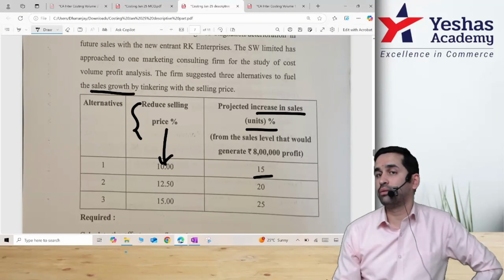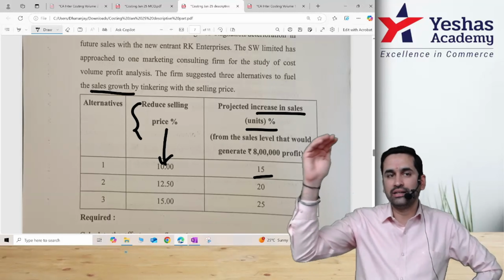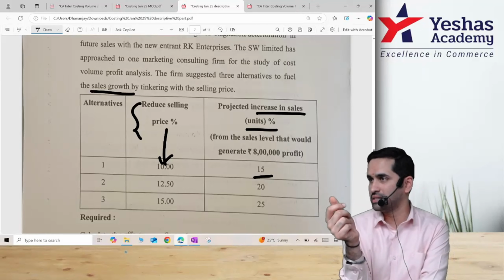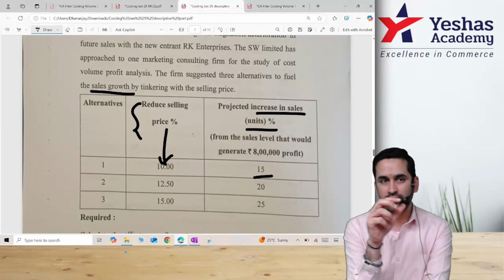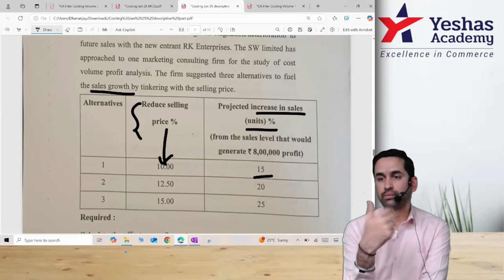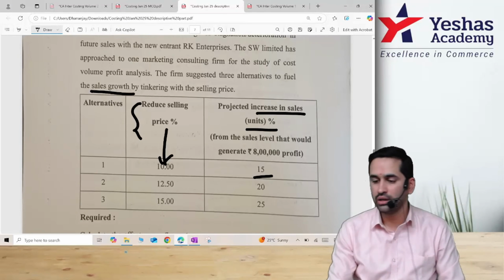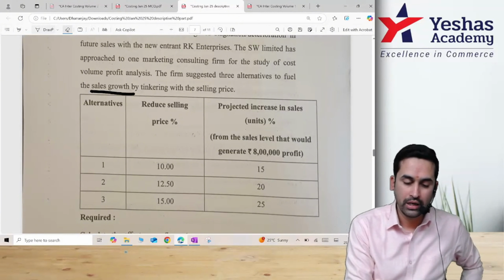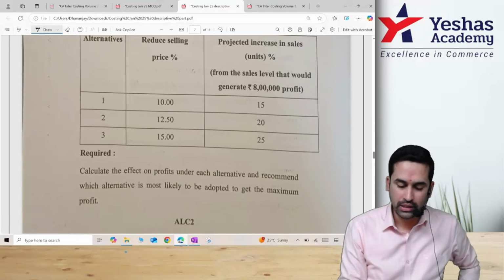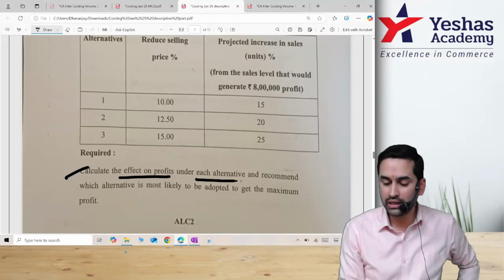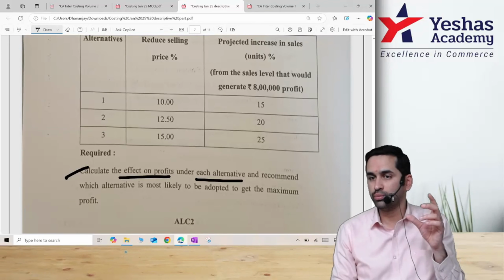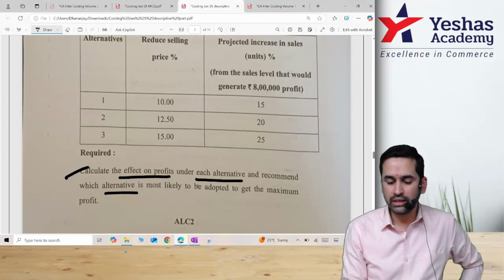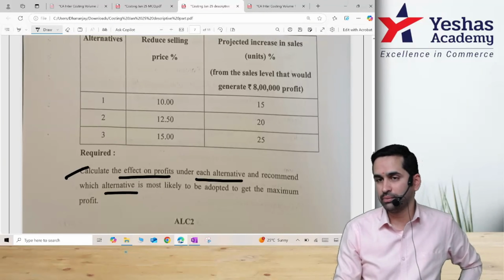If you remember, there was one budget question, East region, West region, product X and product Y. There they said if you change the price in this area, your sales may go up, branding and promotion. But here they have given 3 alternatives to you. And finally the question is, calculate the effect on profit under each. That means they want you to do profit calculation in all 3 and recommend which one is the best to adopt to get the maximum profit.